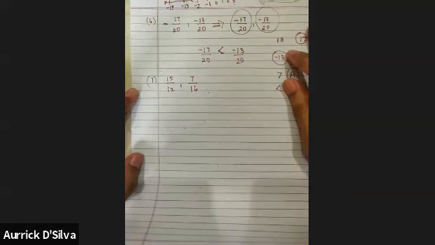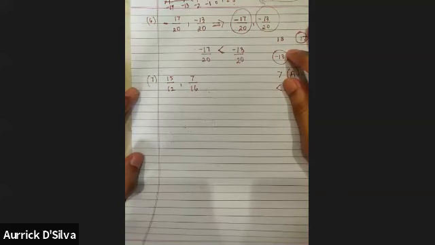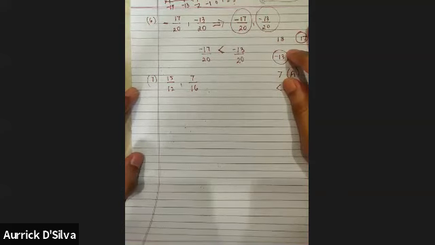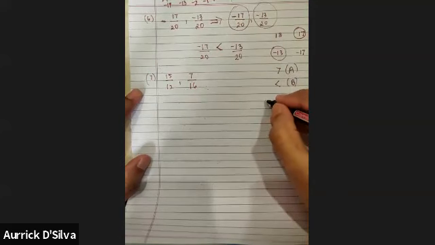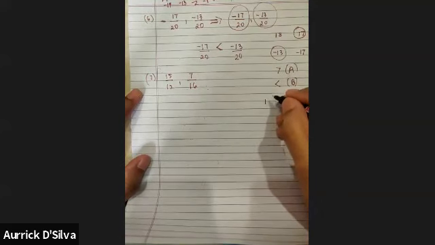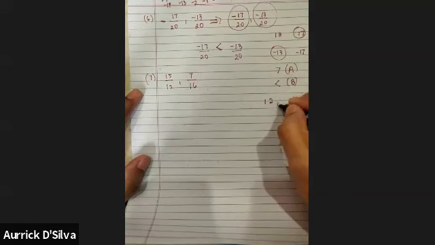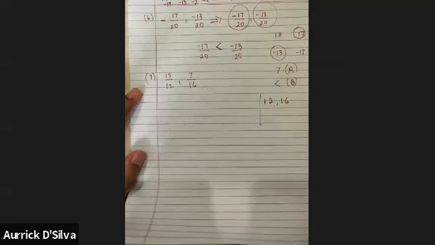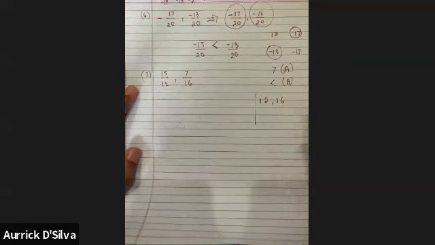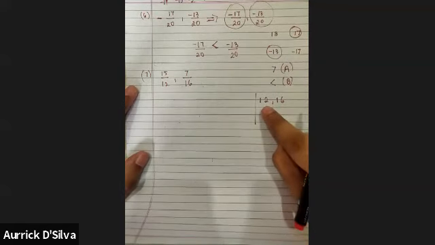So there are actually two ways that we can do this. Now some schools are adamant that we go for the difficult part. So let's learn that difficult part first. Then I'll show you the easy part as well. Okay? For that we should know how to find the LCM. Do you know how to find the LCM? Yes, sir. Okay.